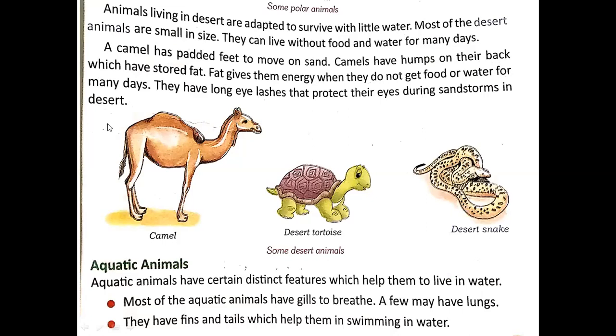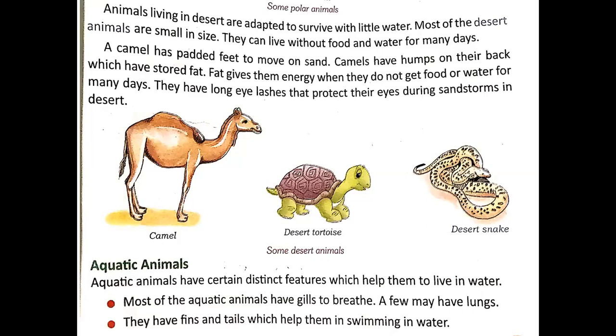Now, we will talk about the animals adapted to desert region. Animals living in deserts have very little hair on their body, and they have certain adaptations that prevent water loss from their body.